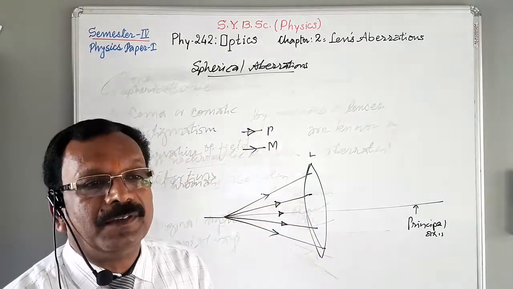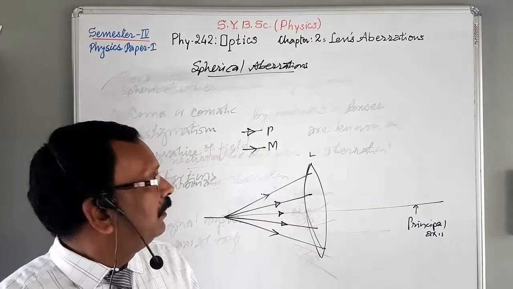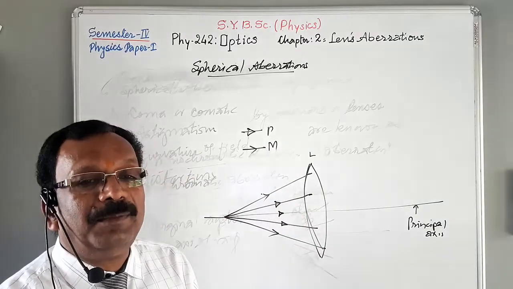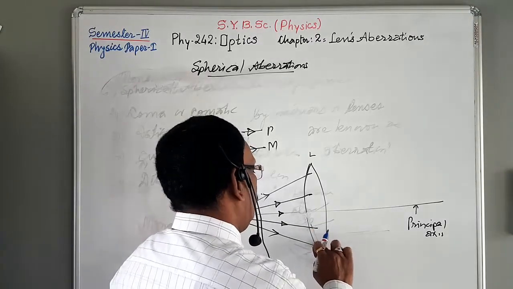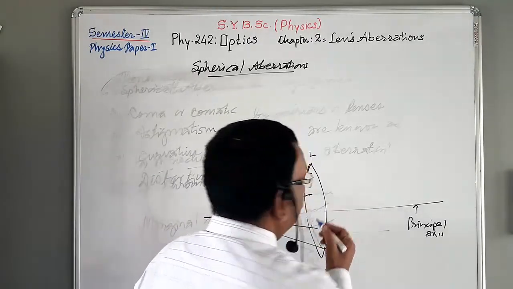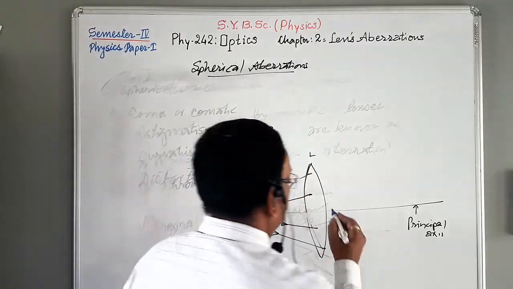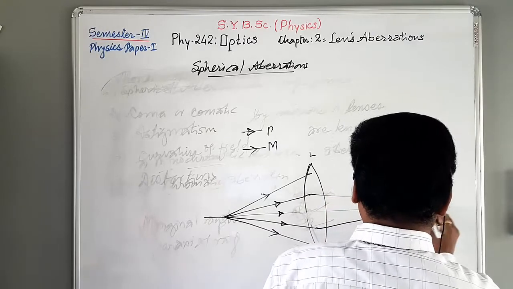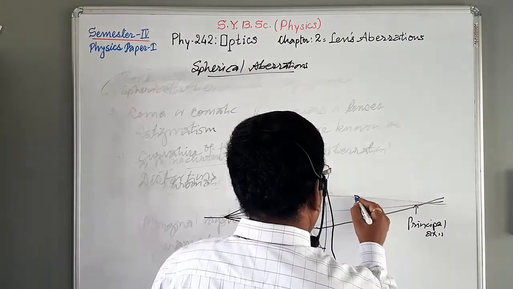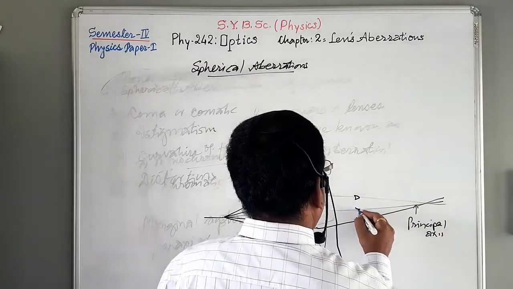And this is nothing but spherical aberration. So, in order to understand spherical aberration, see here, how does this aberration arise? Suppose these are the rays.